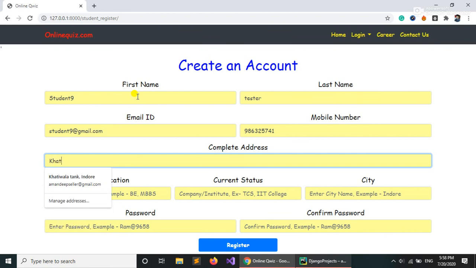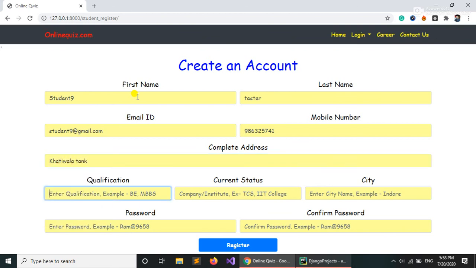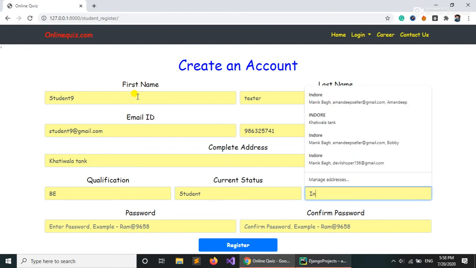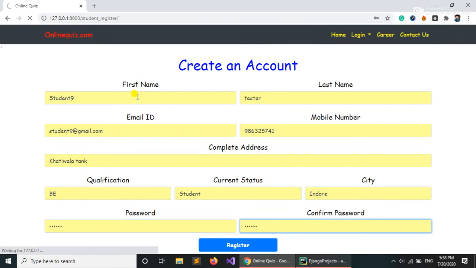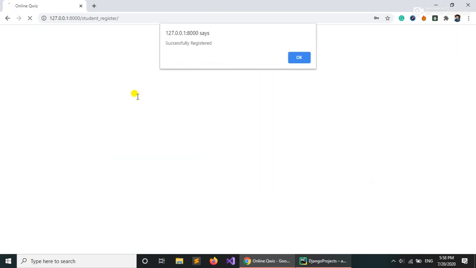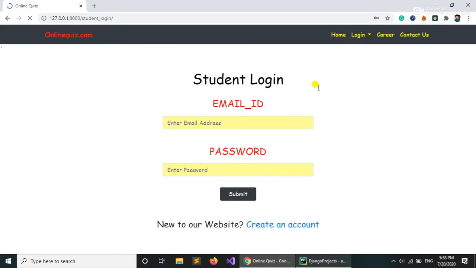Qualification can be B, current status I am a student, city can be anything. The password remains 123456, same password. That's done. Successfully registered. If you have already registered, it will throw an error.